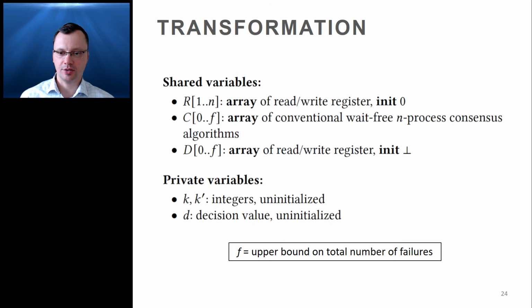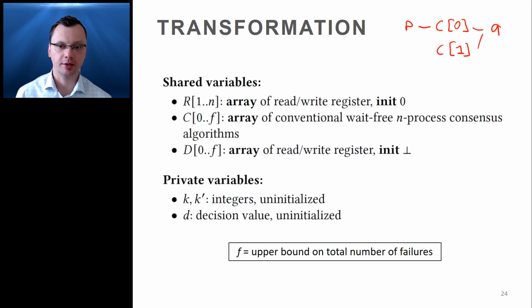The transformation actually transforms n-process conventional consensus to n-process recoverable consensus. To do so, it uses f+1 instances of the conventional n-process consensus, as well as an array R of read-write registers and an array D of read-write registers. Roughly speaking, this transformation attempts to get processes to agree using C0. If this is not possible because of a failure, then it attempts to use C1 and then C2 and so forth up to CF. Making this idea work correctly is challenging because we have to deal with independent failures.